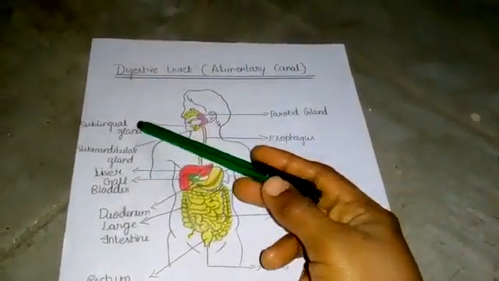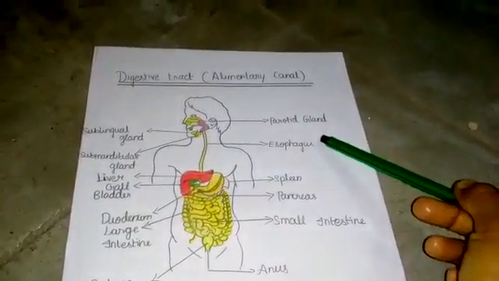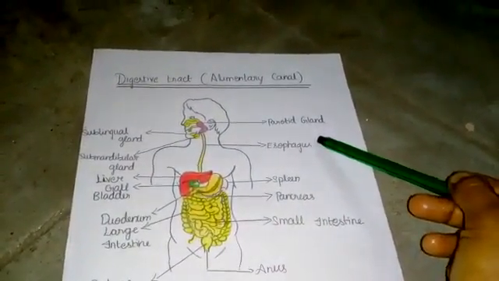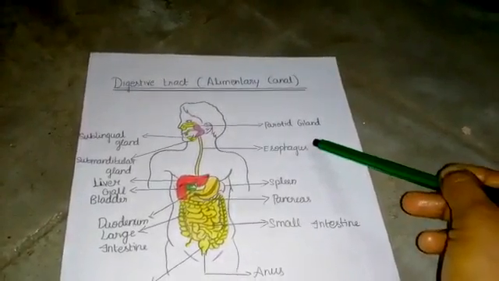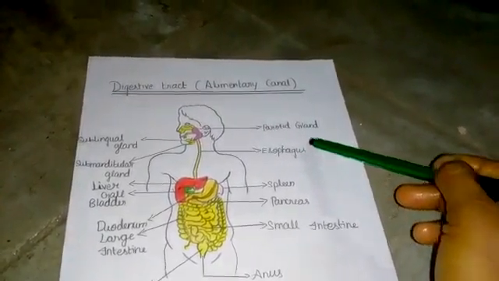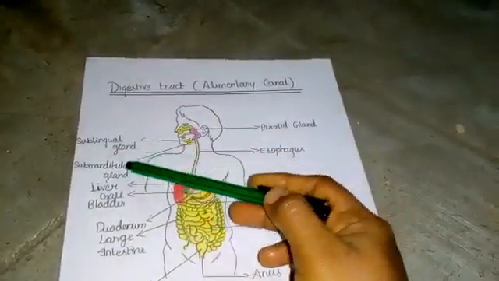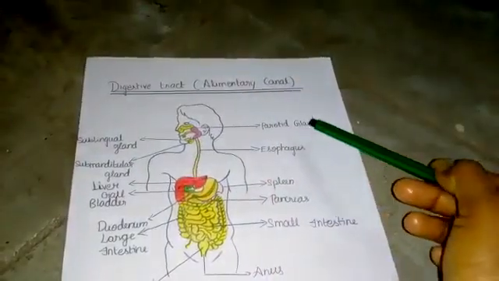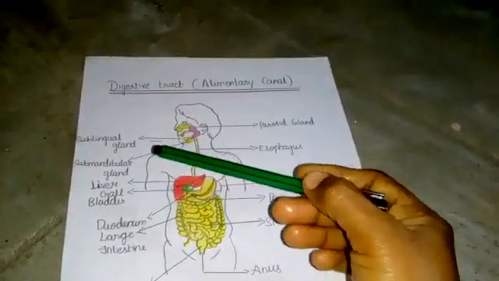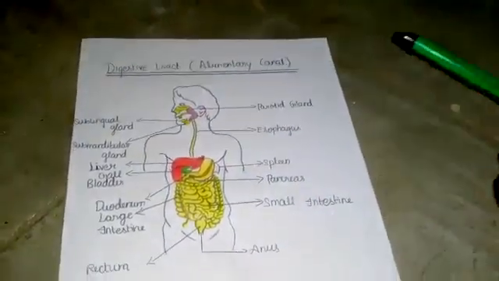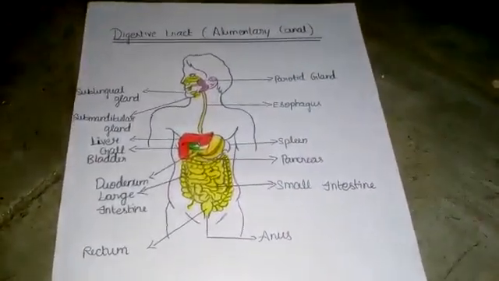Here the sublingual gland, submandibular gland and parotid gland, these three glands are three pairs of salivary glands. They secrete approximately 1.5 liters of saliva every day. Now this is our digestive tract, the alimentary canal.